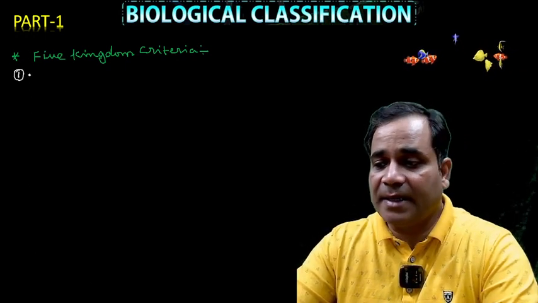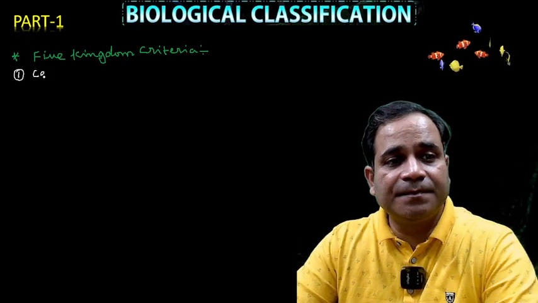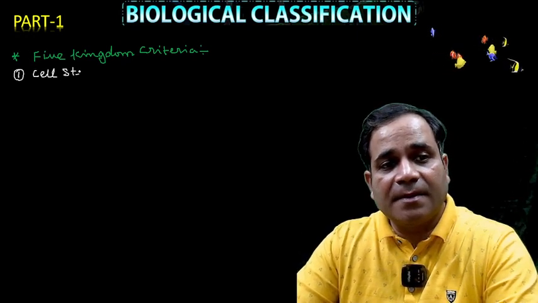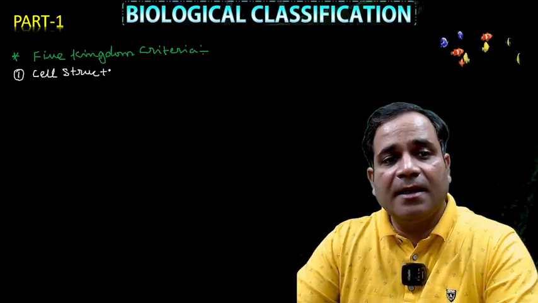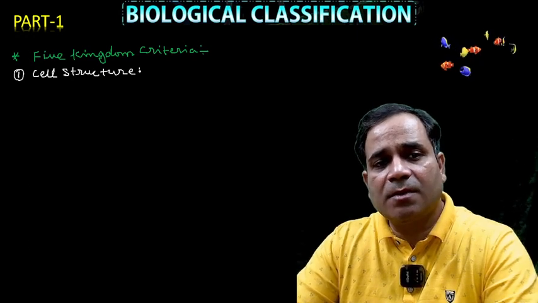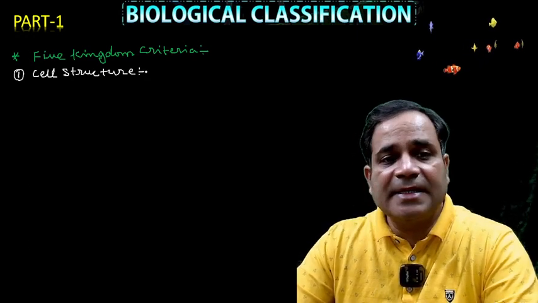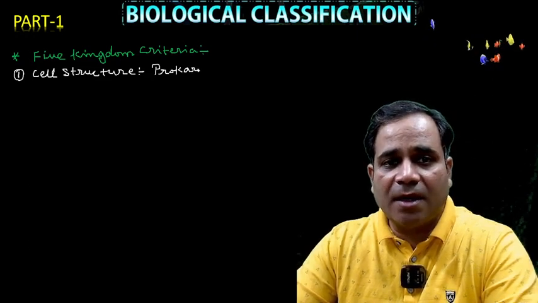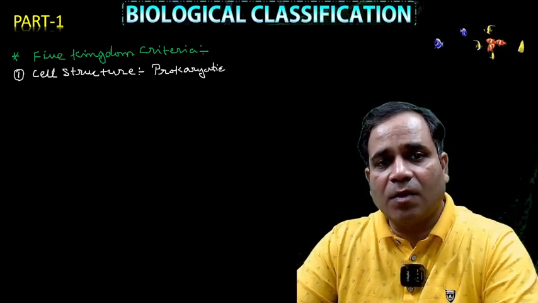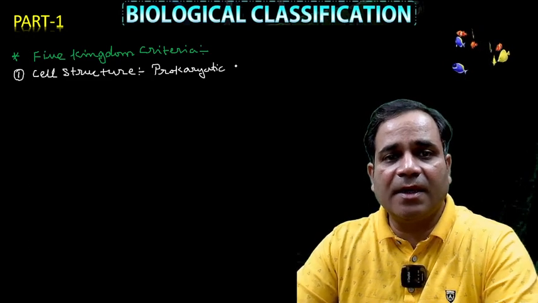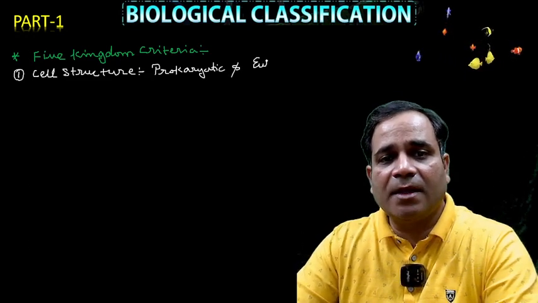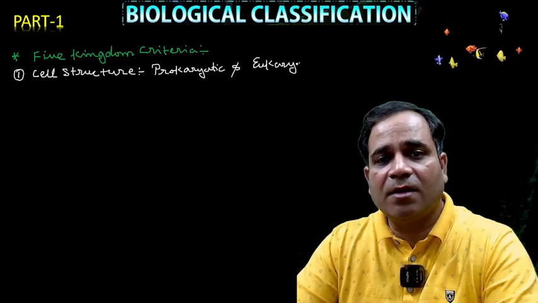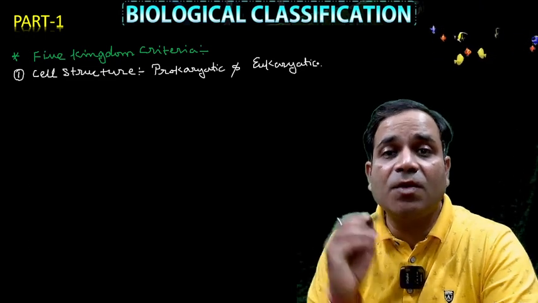Number one is cell structure. Cell structure, or you say the cellular structure, both are correct. In cell structure, what do we study? We study the prokaryotic and the second one is eukaryotic, my dear. Correct? Prokaryotic and eukaryotic.